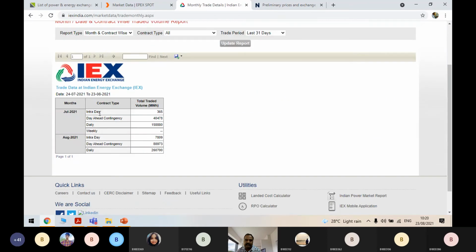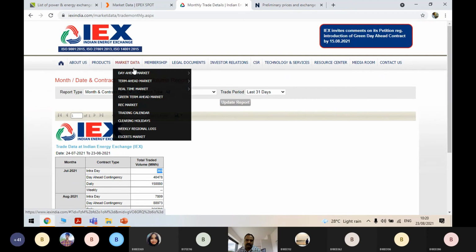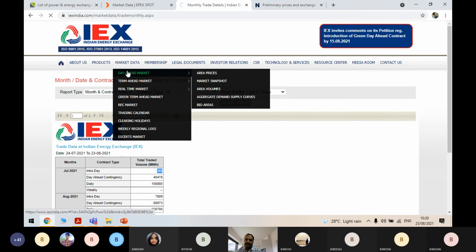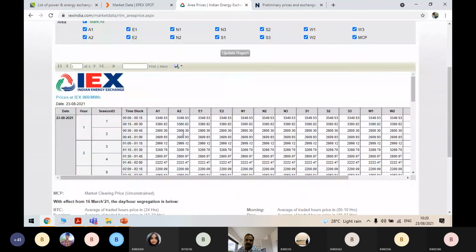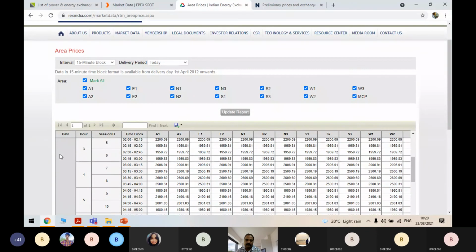So like this, there will be term ahead markets also, monthly trade details. You can find the monthly trade details also. All these things for July. See how much volume has been traded through this one. Okay, and this is real-time markets. What we have seen is day-ahead markets. Now real-time market, I think yes, this is real-time market. I think this is for today.